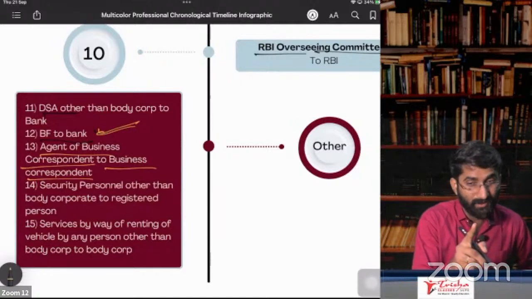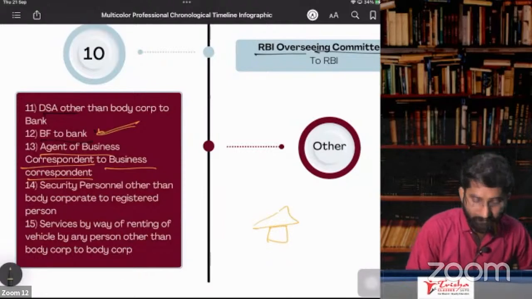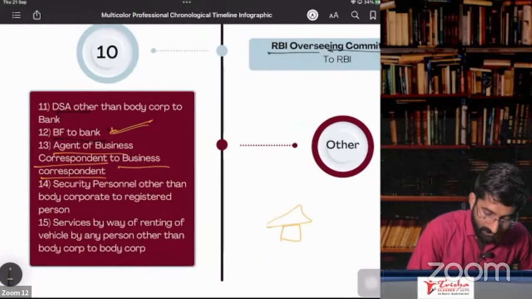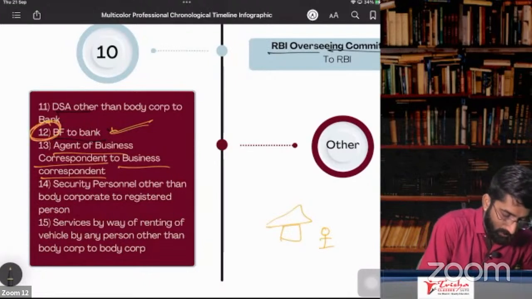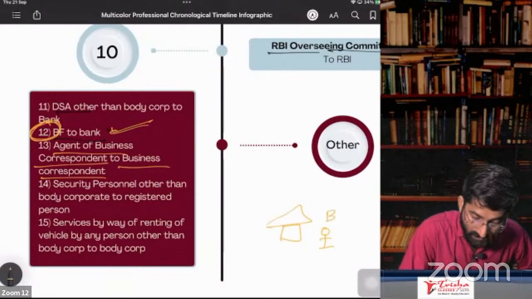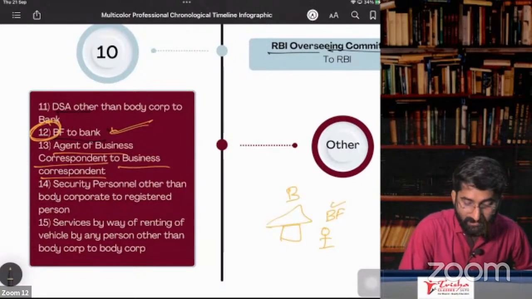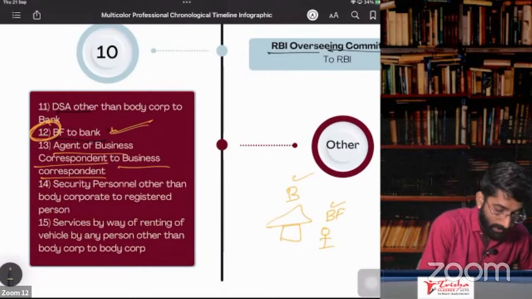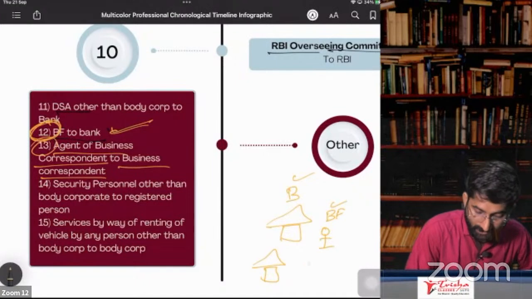Agent of business correspondent. See here, there is the bank, and this person is the business facilitator. So point number 12 is talking about the business facilitator and bank. But point number 13 is talking about the bank, the business correspondent, and the agent of the business correspondent.